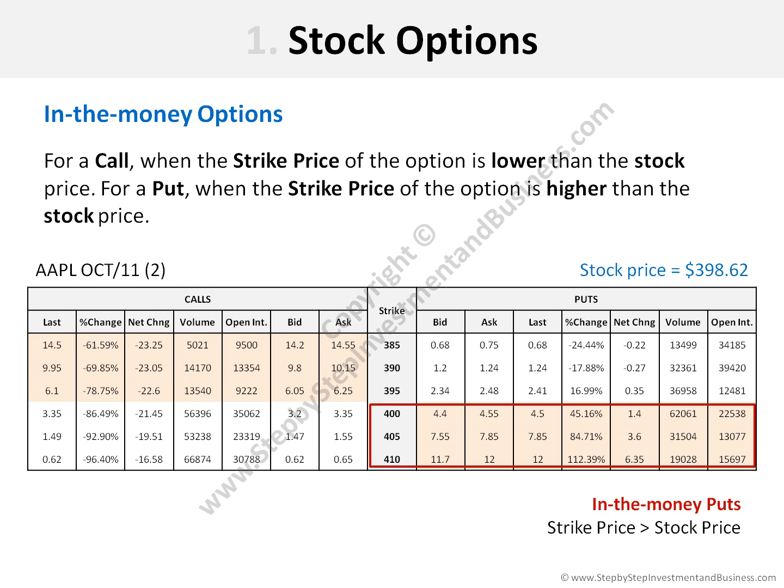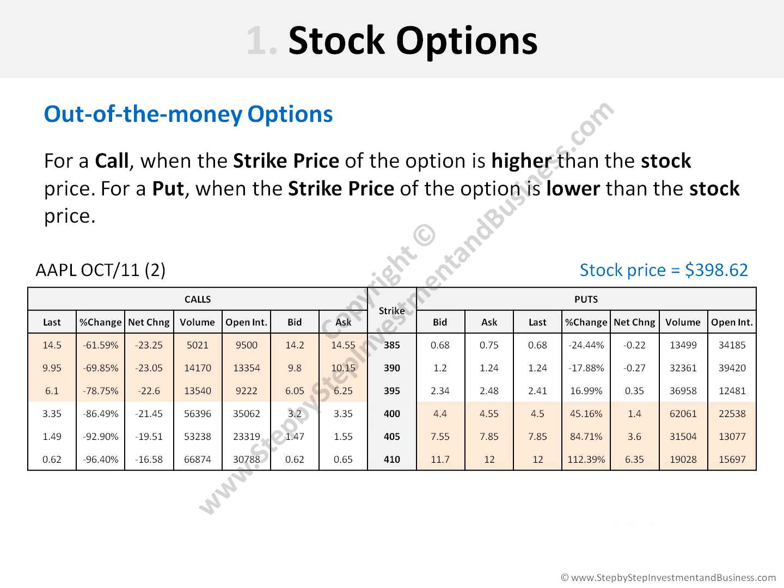In the same way, in the case of put options, all the in-the-money contracts, that is, the puts that have a strike price higher than the stock price, are also shown in a red background. So, by looking at the option chain, the in-the-money options are clearly identified, whether they are calls or puts.